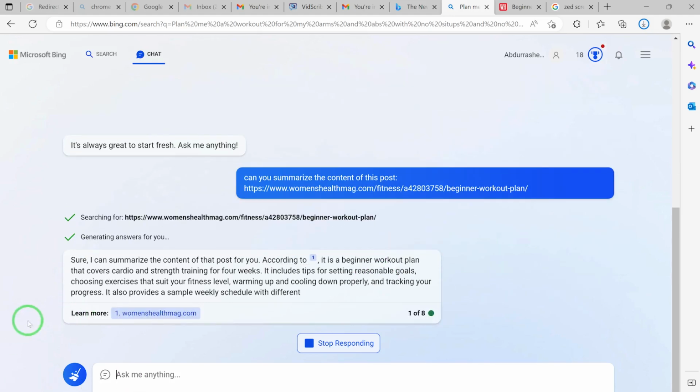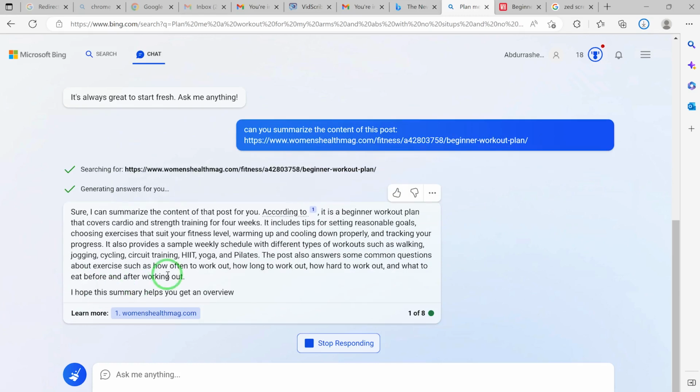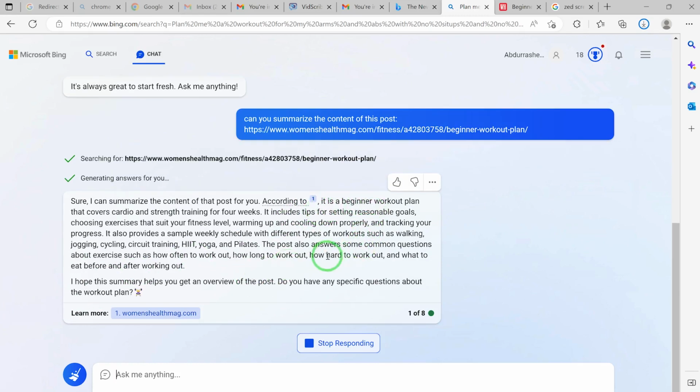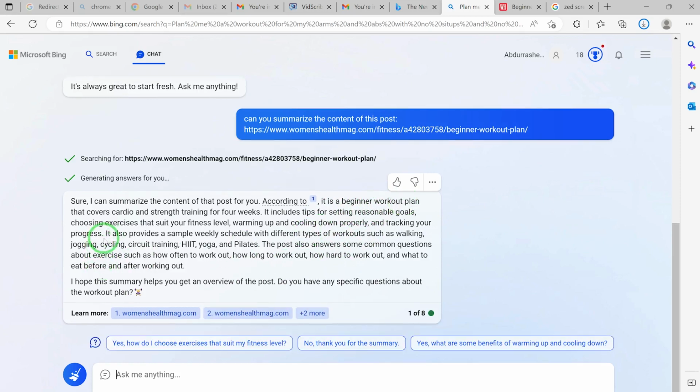Sure, I can summarize the content of that post for you. You can see it has given you a complete summary. It's a beginner workout plan that covers cardio and strength training for 4 weeks. It includes tips on setting reasonable goals, choosing exercises that suit your fitness level, warming up and cooling down properly, and tracking your progress. It also provides a simple weekly schedule with different types of workouts. You can see the key details such as walking, jogging, cycling, circuit training, HIIT, yoga, Pilates, and so on.